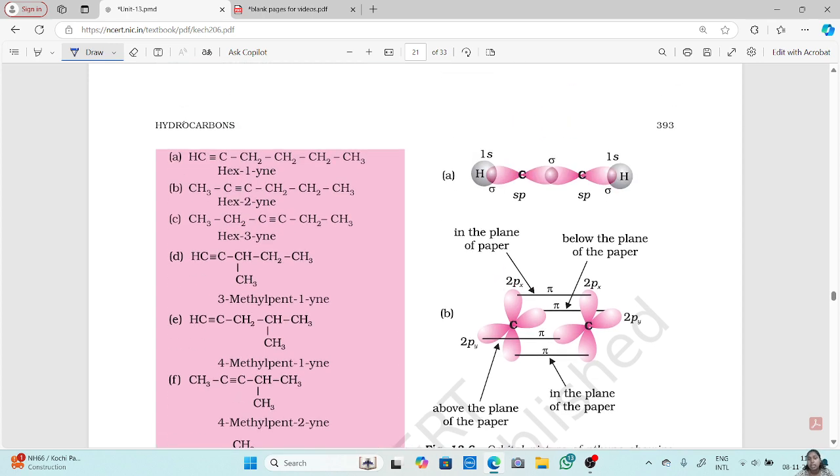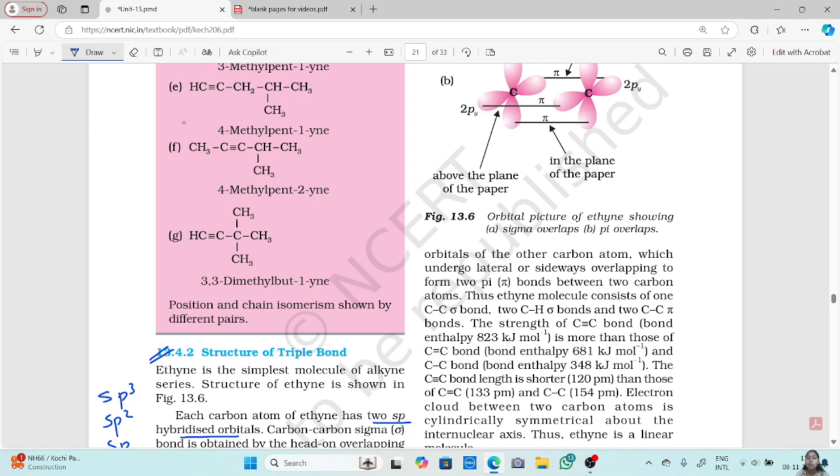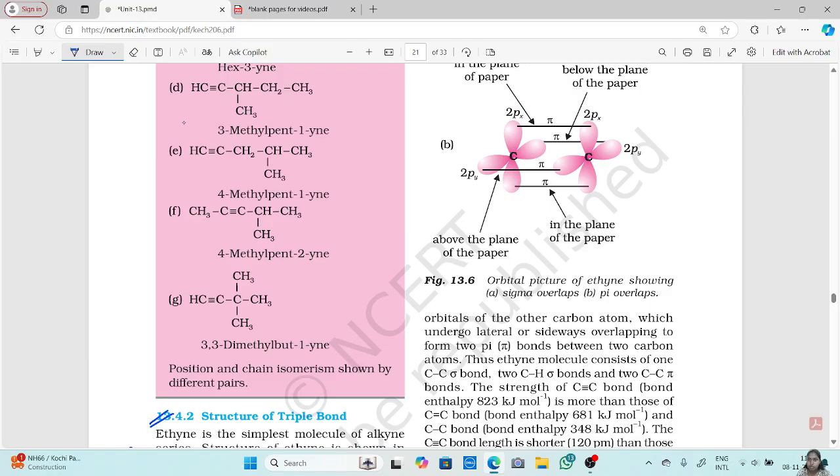Okay, so here you can see this is the sp-sp hybridized head-on overlapping of the carbon atoms. Then you have two hydrogen atoms. Okay, the remaining p orbitals of this carbon atom: there are two p orbitals which are unhybridized. These two p orbitals overlap with each other. They undergo lateral or sideways overlapping to form the pi bonds, which is shown here.